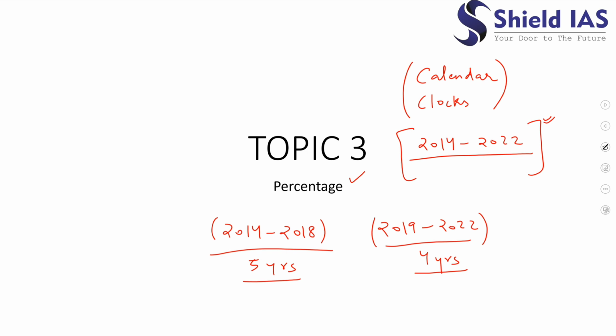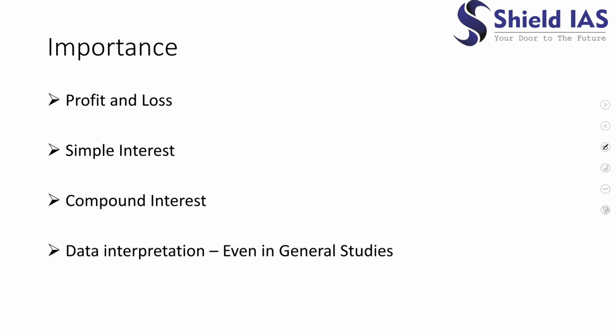So let us begin our lecture by understanding some basics of this percentage topic. First of all, we will discuss the importance of percentage and why we should learn it as a civil servant. First, we will require the concept of percentage in determining profit and loss. Secondly, in order to calculate the interest on loans or any other quantity, we will require percentage. Thirdly, percentage is also used in compound interest.